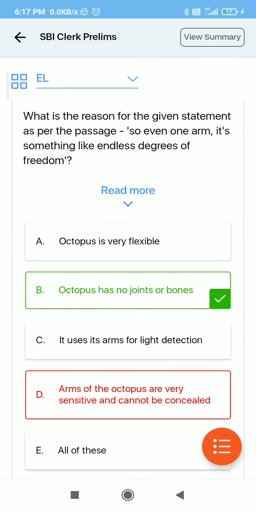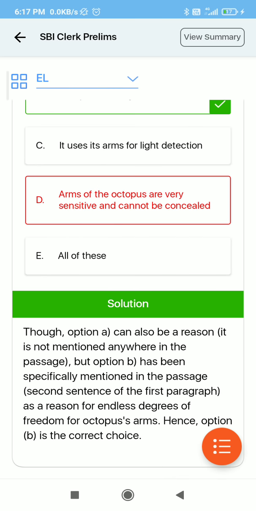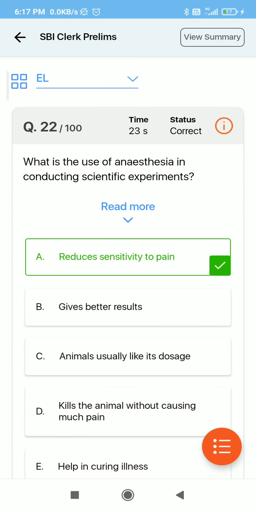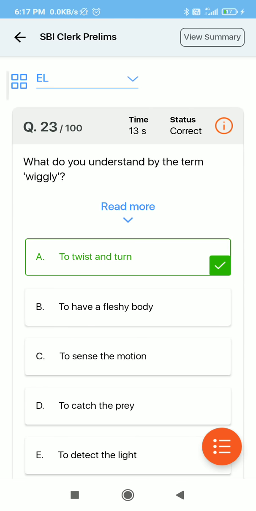Now see, this question is wrong. What we have to do is find the reason for the given statement. So even one arm, it's something like endless degrees of freedom, and I chose the wrong option. So I will read the solution. There is no need to note down anything from the RC. Then this is also correct. So time is also good.